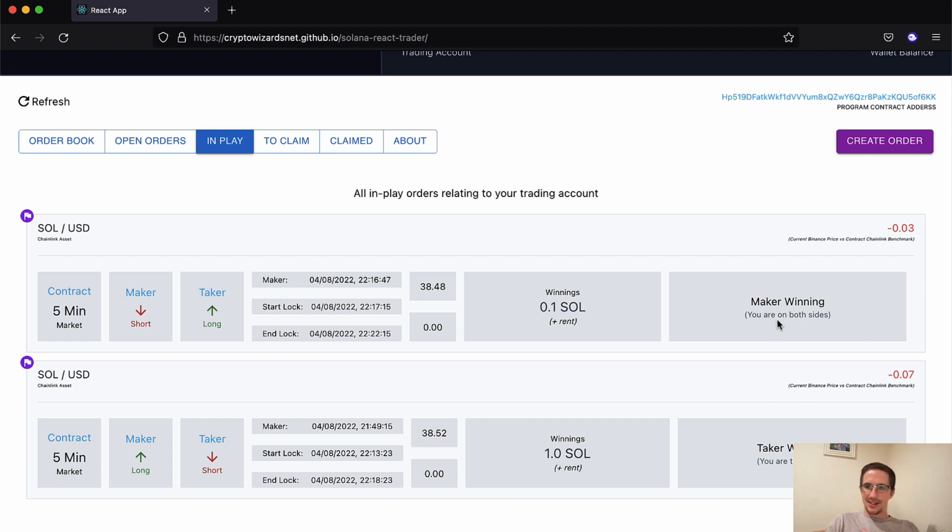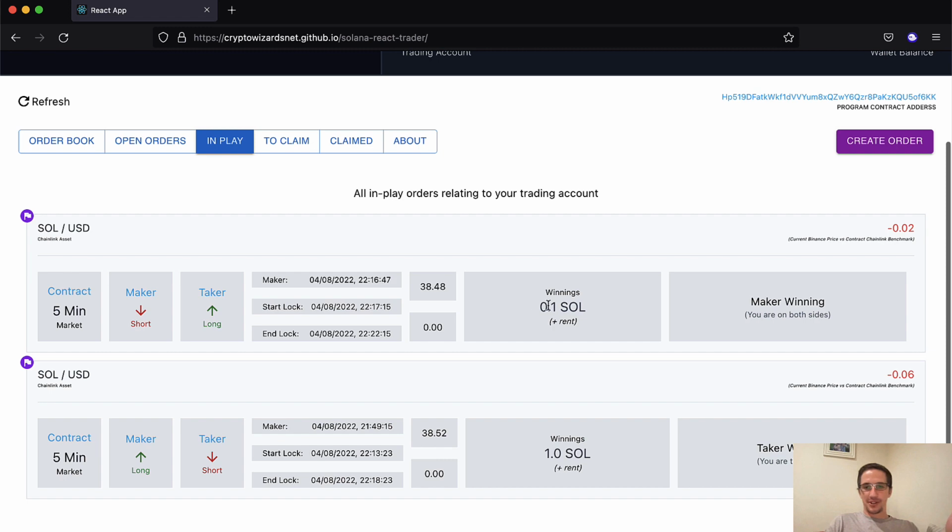Right, so here it says you are both sides, meaning I'm the maker and the taker on this, meaning I'm guaranteed to win and guaranteed to lose, meaning I'll just get the original capital back. Basically, that's what that means. And all I lost were the transaction fees for the Solana network. So maybe it cost me 1 cent on this trade, 2 cents, I don't know. I haven't even worked it out. It's like a minuscule amount.